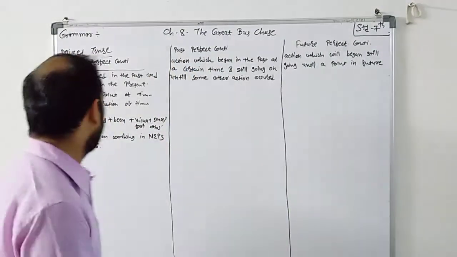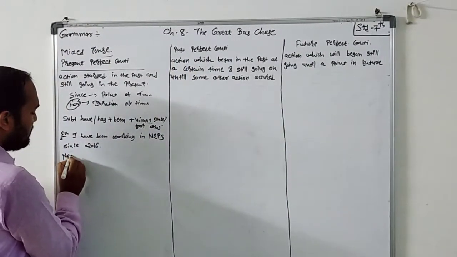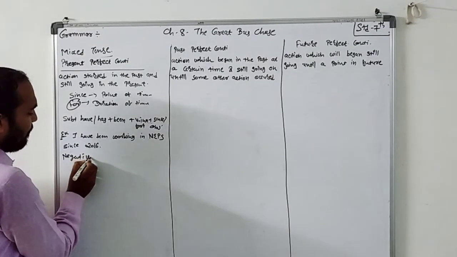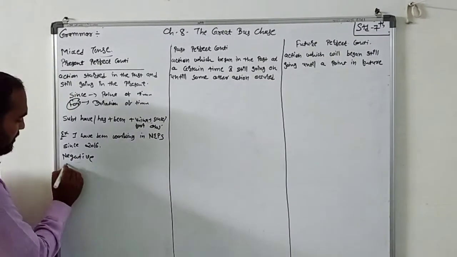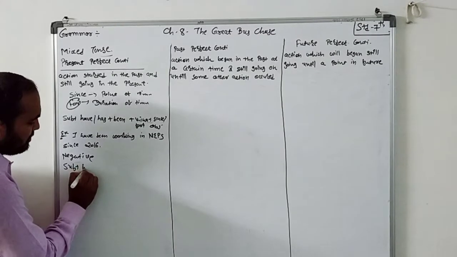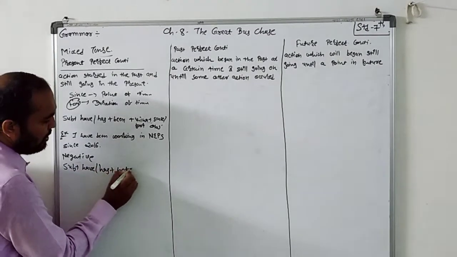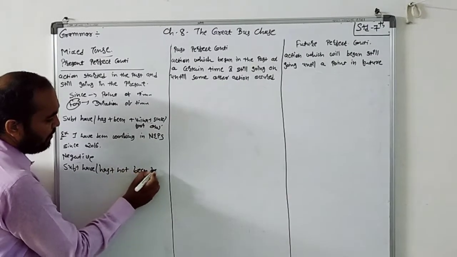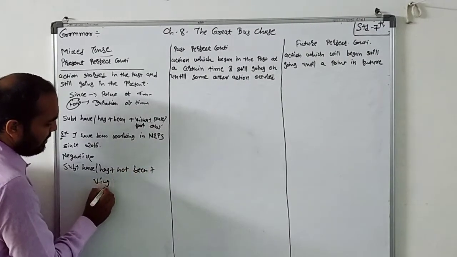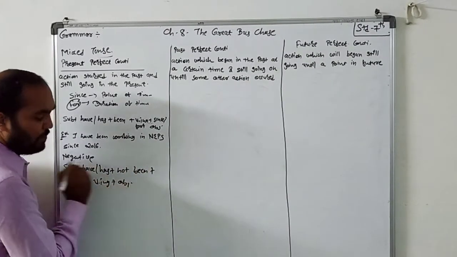Second thing is negative. If you want to write the sentence in negative form, it is subject plus have or has plus not plus been plus verb with ing plus object.